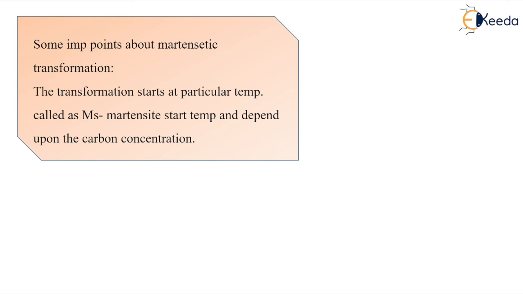And there will be the clipping of the cells with the speed of sound, and that will convert this FCC structure into body centered tetragonal. And the lower the carbon content in the steel, the more the BCT structure of martensite will go on becoming body centered cubic.